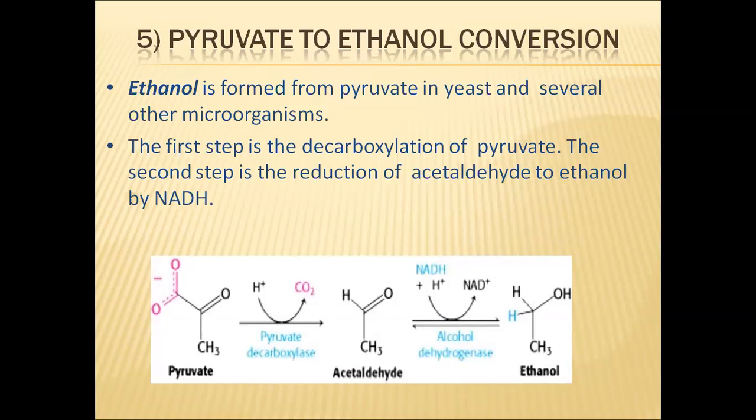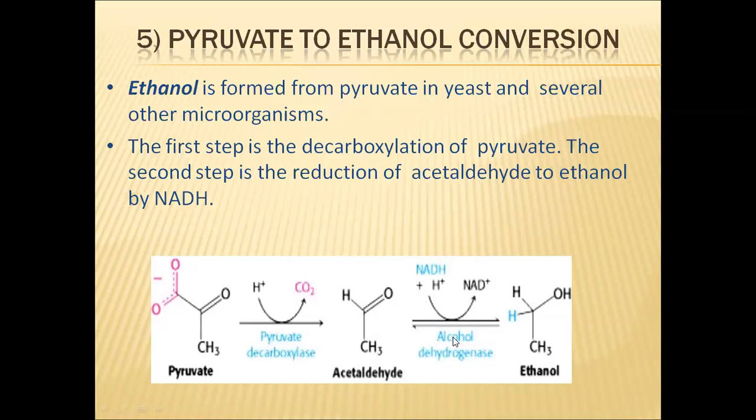So through this fermentation, pyruvic acid will be converted into acetaldehyde first, and later this acetaldehyde will be converted into ethanol. The first reaction will be catalyzed by pyruvic acid decarboxylase enzyme. In this reaction, one carbon dioxide will be removed from the pyruvic acid. By this, pyruvic acid will be converted to acetaldehyde.